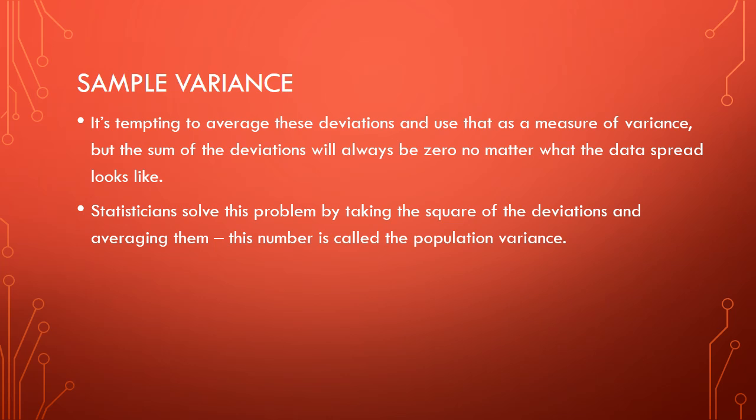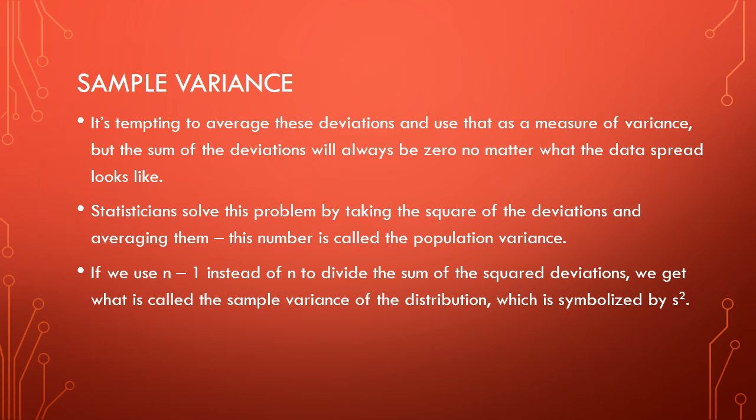What you do is you take the square of the deviations. Remember, squaring a number always makes it positive, and you average them, and that's called the population variance. Now, if we make a slight change, instead of dividing by the number of numbers that we have, we divide by n minus 1 instead, and we get what's called the sample variance of the distribution, and that is symbolized by s squared.